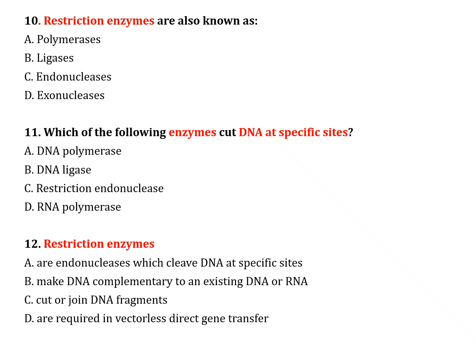The next question number 10. Restriction enzymes are also known as: option A, polymerase. Option B, ligase. Option C, endonucleases. Option D, exonucleases. The correct answer is option C, endonucleases.